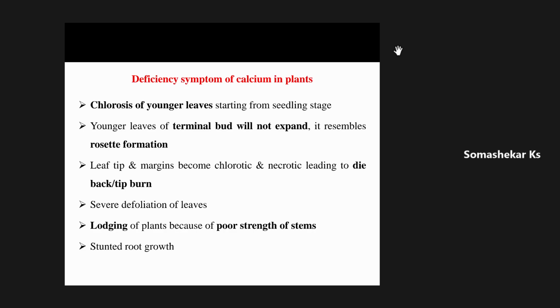Certainly, there is no second thought that the deficiency symptom will be observed in the older leaf, but this symptom will not remain for a longer period of time in the older leaves. Rather, it will immediately switch over to the younger leaves. In younger leaves, the deficiency characteristic symptom will remain for a longer period of time. But first, it will be observed in older leaves. Immediately, it will switch over to the younger leaves. Younger leaves of terminal bud will not expand.